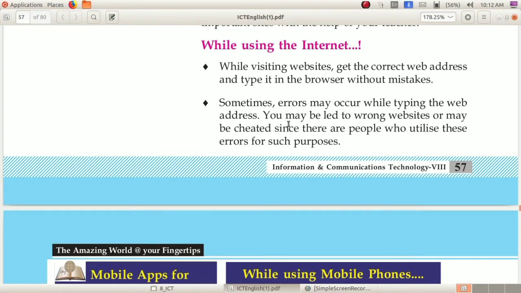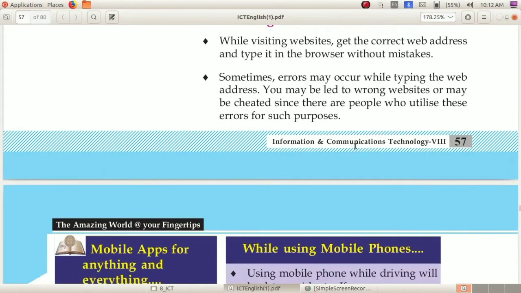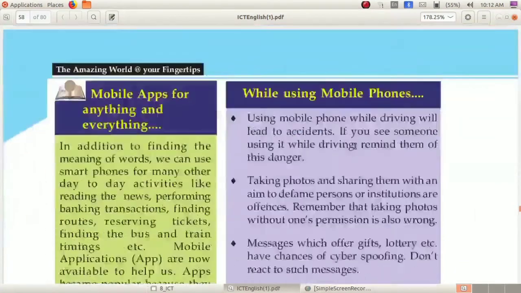If you type the wrong web address, it will lead to some other websites. Maybe those websites will be very dangerous for you. Some people are looking for a chance to cheat other people. So you have to be aware of web addresses.